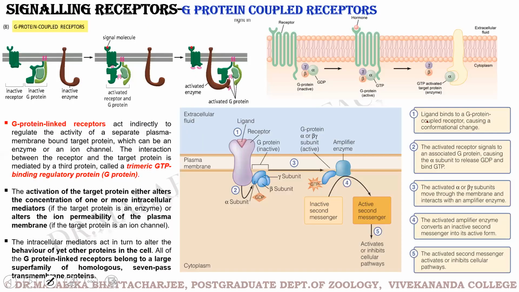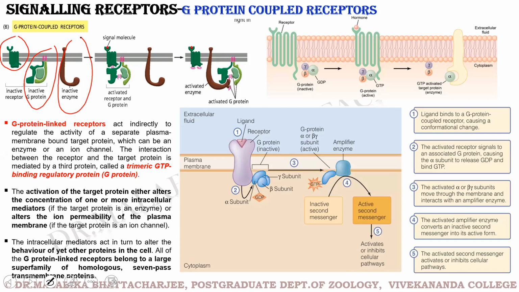Now coming to the G protein coupled receptor. I was talking about this G protein coupled receptor on and off. There are three pictures showing you the mode of action. Let's go through the pictures one by one. This is the inactive receptor, this is the inactive G protein complex, and this is the target enzyme that the G protein will activate if the receptor is activated.